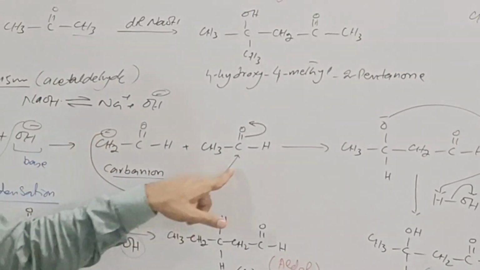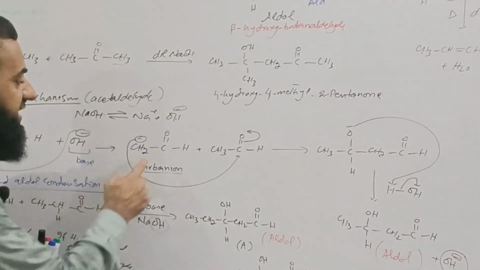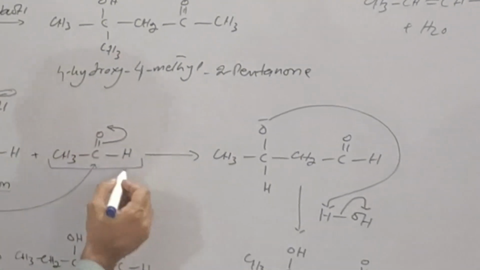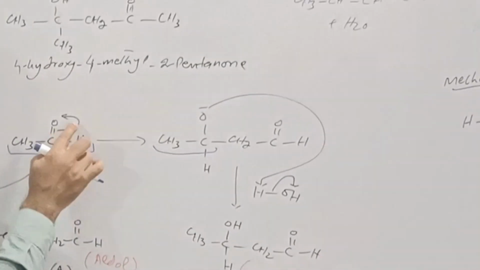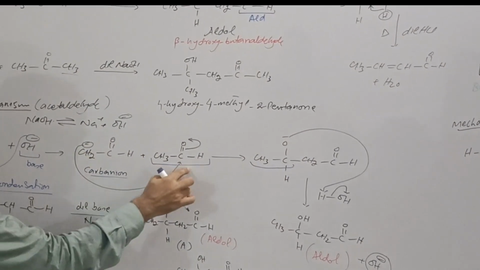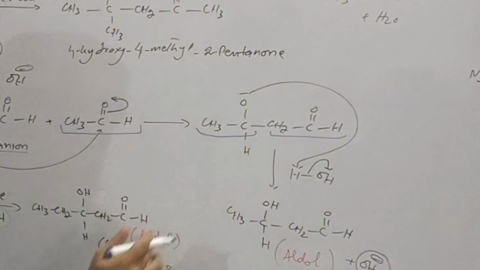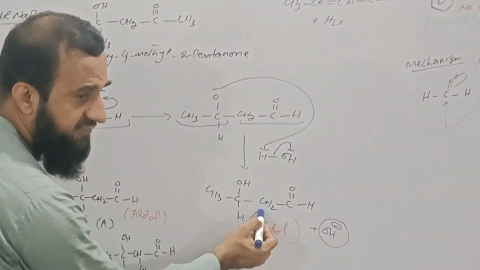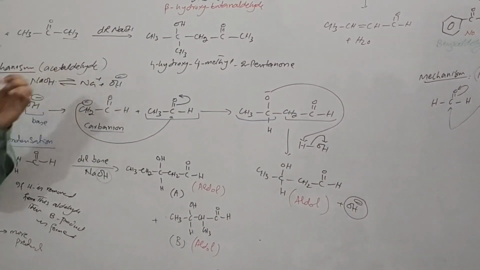So this carbanion attacks the carbonyl group of the other aldehyde. If we see the reaction, this carbanion attacks this carbonyl carbon. First of all, I am going to write this molecule with an oxide ion with negative charge, and the group coming towards this aldehyde, this carbanion, is written later. So this complex is formed, which takes hydrogen from a water molecule, and this aldol is formed. This is the general and simple mechanism of aldol condensation.